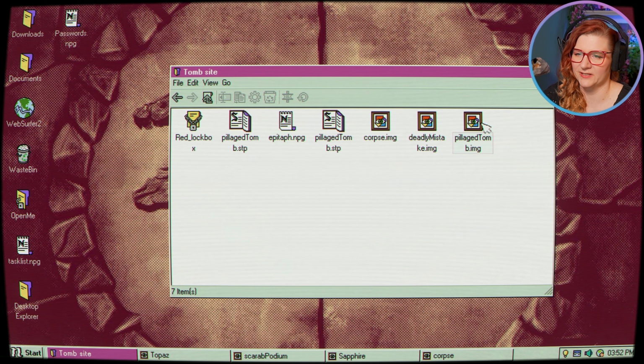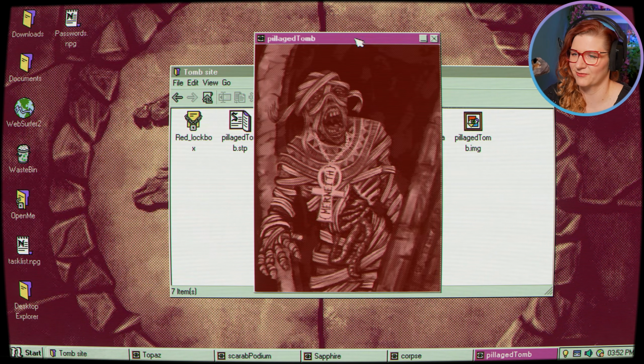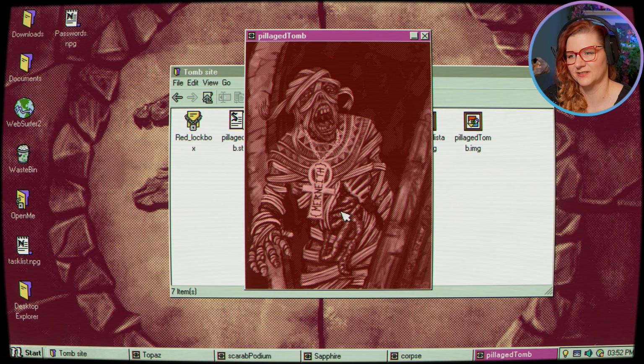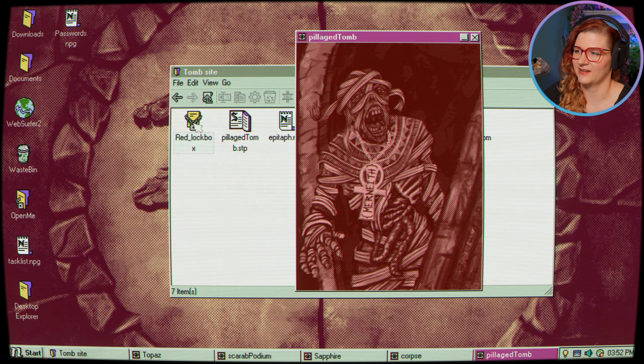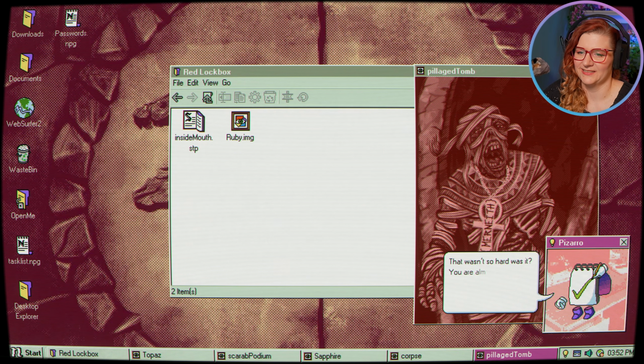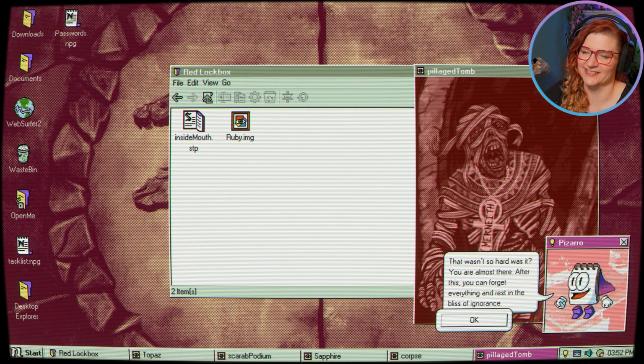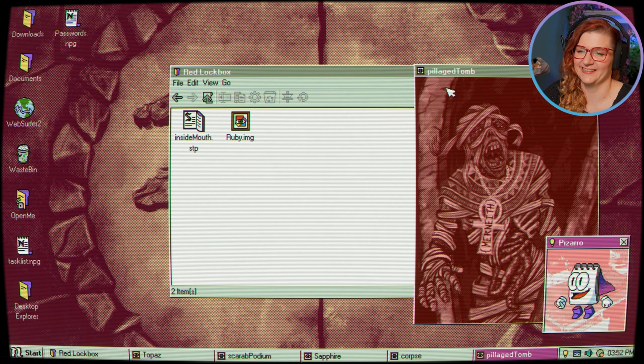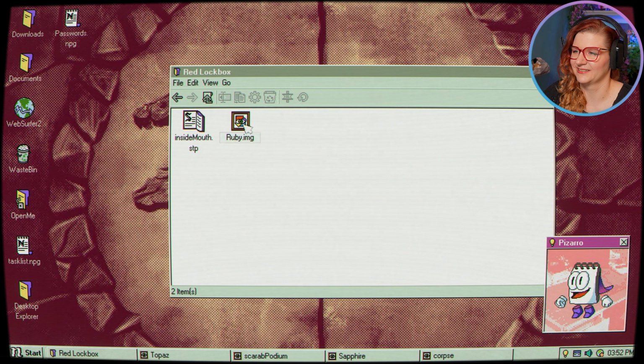Okay, so now we have Pillaged Tomb image, which is the first image of the thing coming out. And it does have a password. Mernith? Okay, well, let's try that then. Stop breathing in my ears, you spooky thing. That wasn't so hard, was it? You're almost there. After this, you can forget everything and rest in the bliss of ignorance. Okay, go away. We've got a ruby, and it's also inside the mouth.